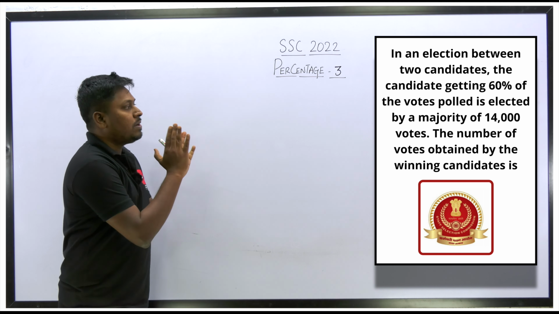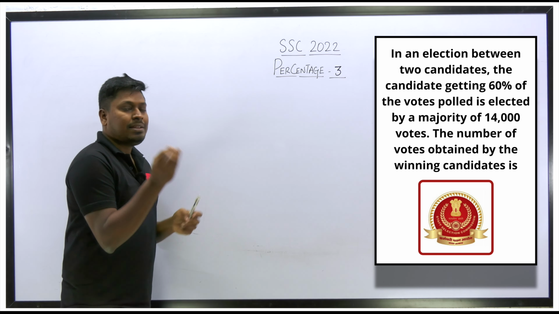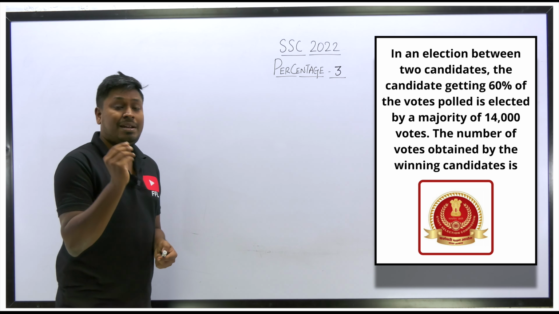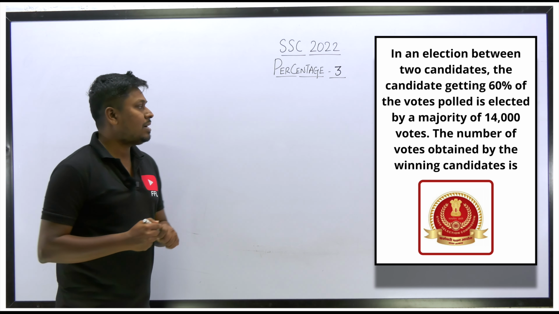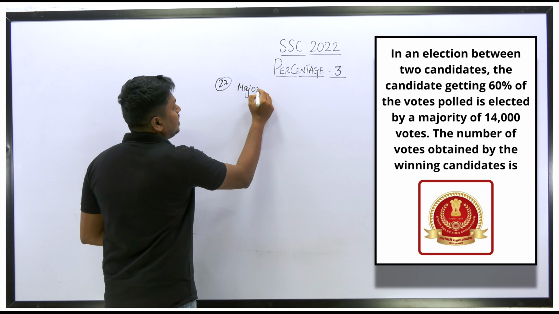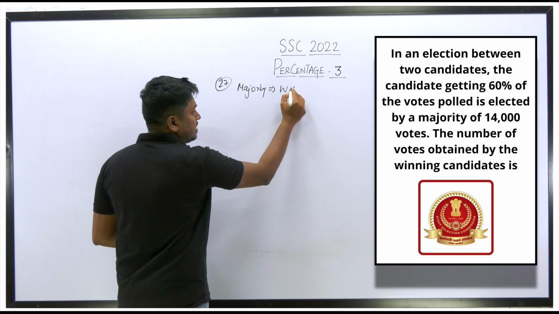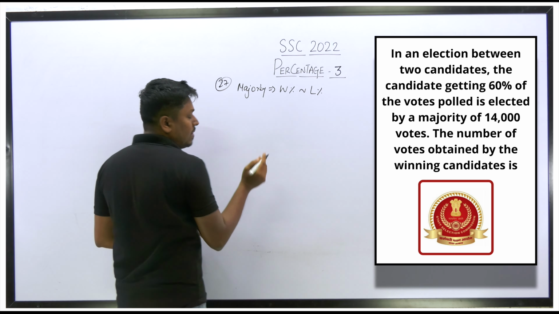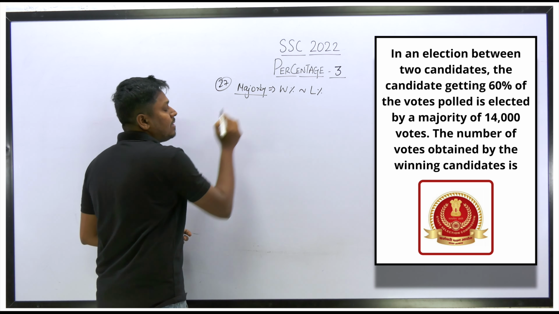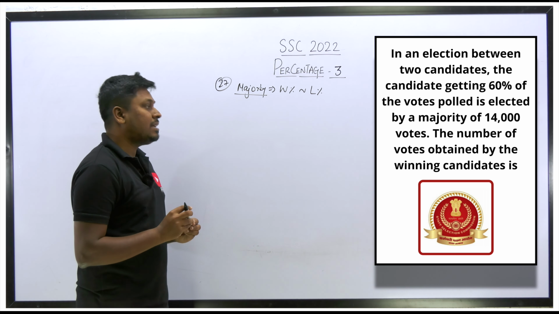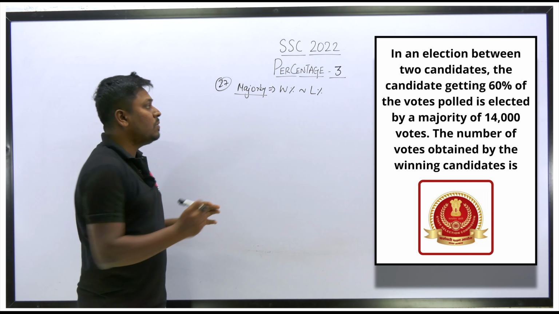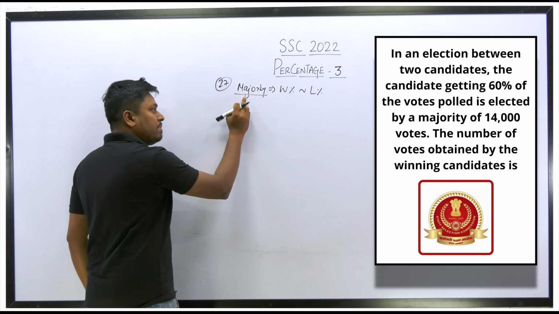Right? So out of 100% of the votes, the winner got 60%, and the winner won the election by a majority of how much? 14,000 votes, right? Remember one thing: while teaching the percentage topic, I told you what is called majority. Majority is nothing but winner percentage minus loser percentage. Got it or not? So the difference between the winner's and the loser's total votes will be the majority.